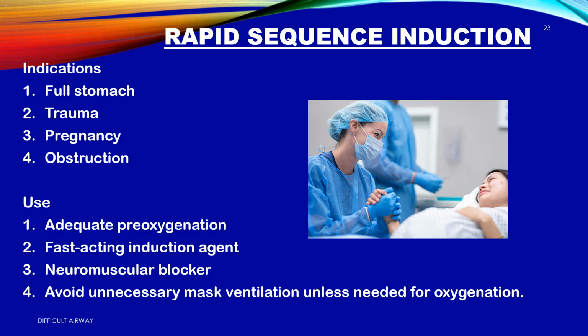Use. 1. Pre-oxygenation, fill the tank. 2. Fast-acting induction agent, knock them out instantly. 3. Neuromuscular blocker, paralyze immediately. 4. Avoid unnecessary mask ventilation unless needed for oxygenation, because squeezing the bag can push stomach contents up.